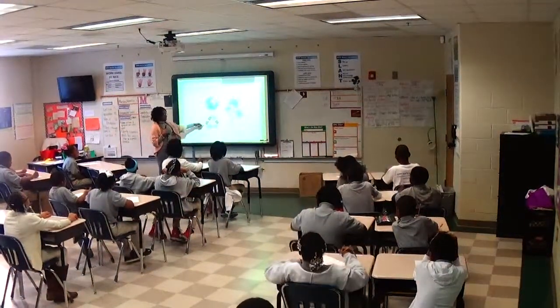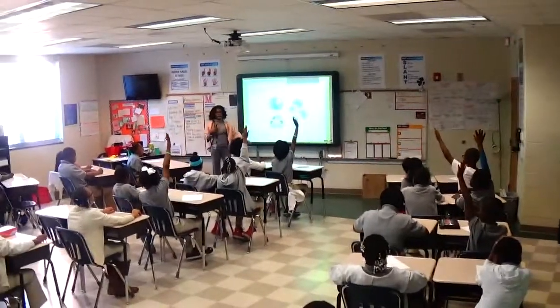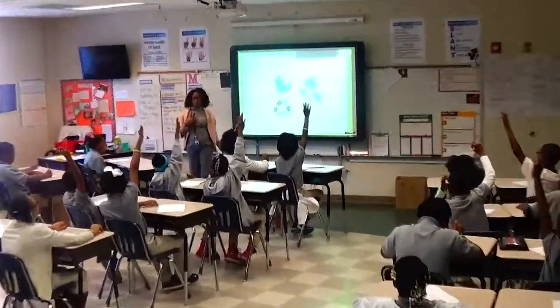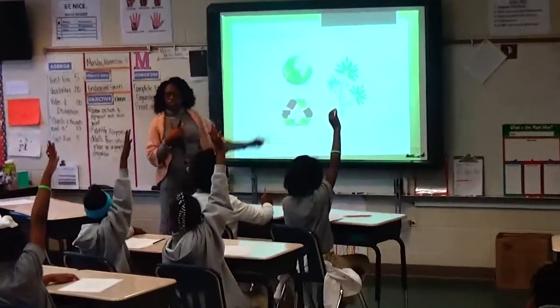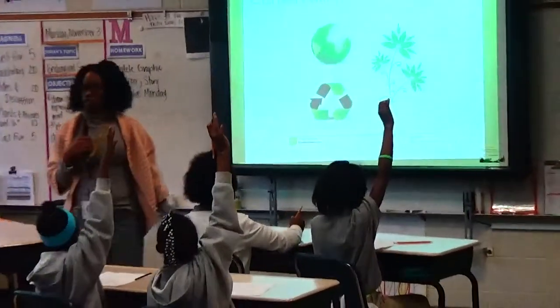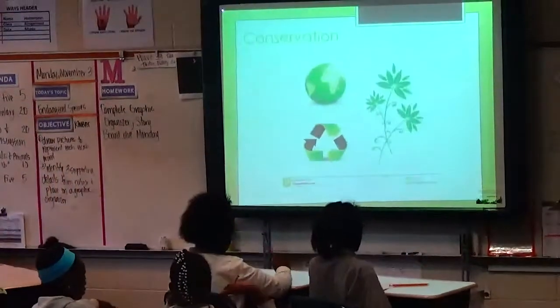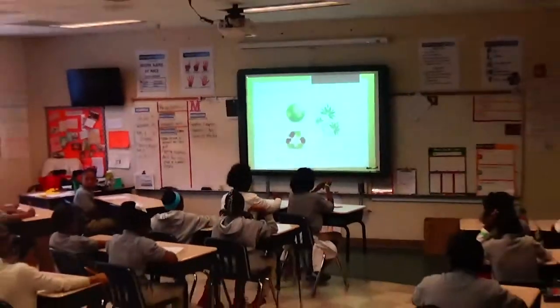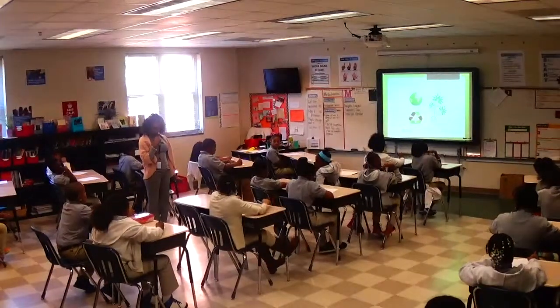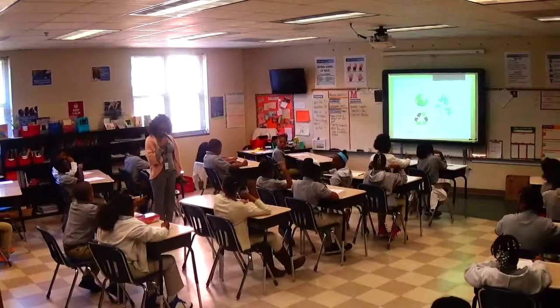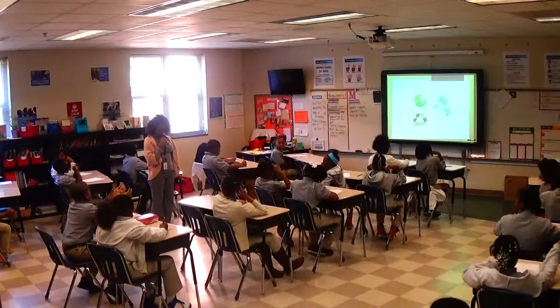Why would Mrs. Marzette choose the symbol for recycle to represent conservation? How does this symbol for recycle represent this word conservation? Ryan. It's because we're using paper and aluminum, we're recycling it to use it again.